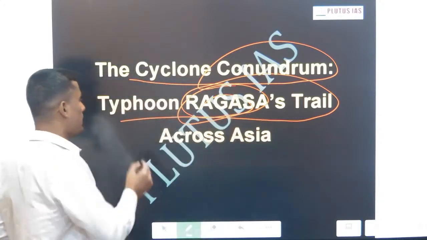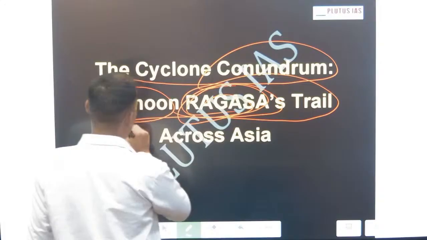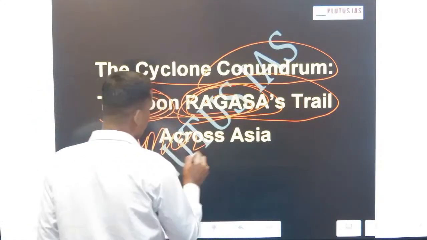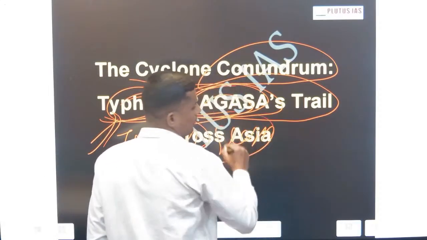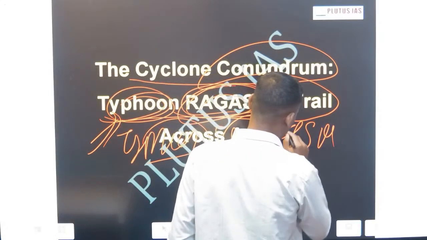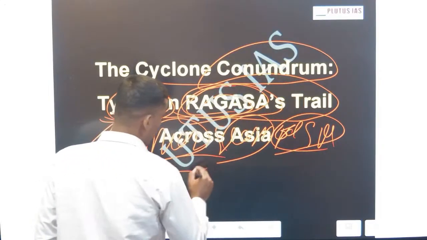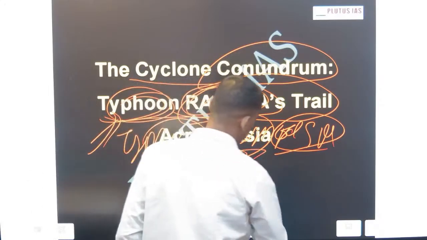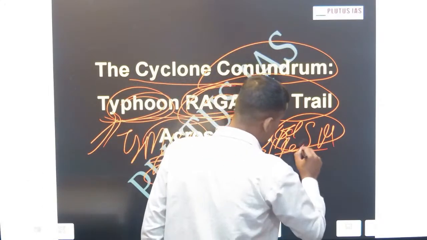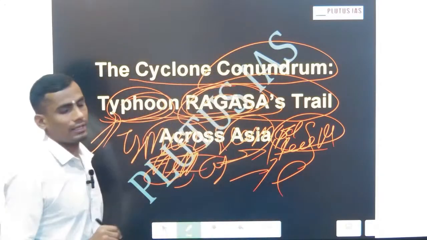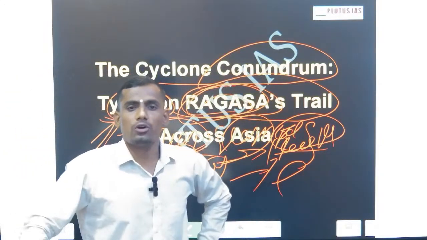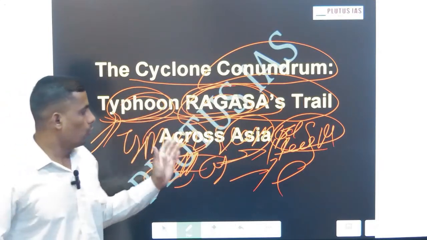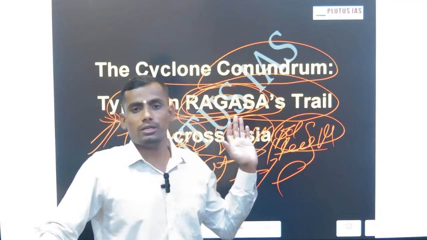Even though the heading mentions typhoon Ragasa, a typhoon is nothing but a type of tropical storm in the East Asian region. You have to remember that a tropical cyclone has different names. In East Asia, typhoons; in the northern Atlantic Ocean, it is called a hurricane; in Australia, Willy Willy; and in the Indian region, the northern Indian Ocean region, we call it a cyclone.